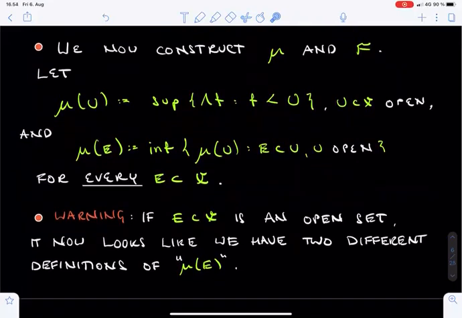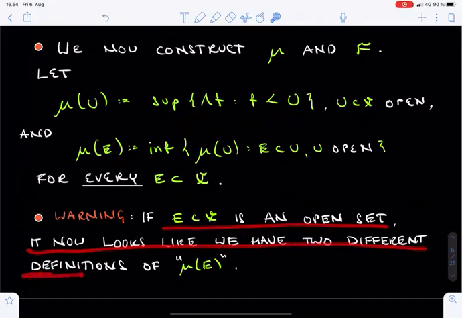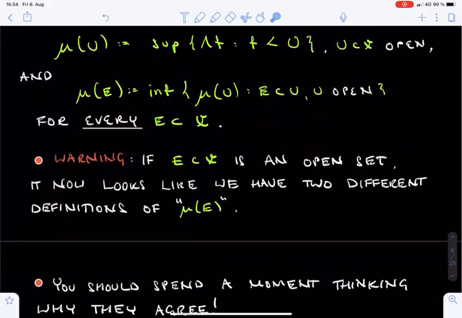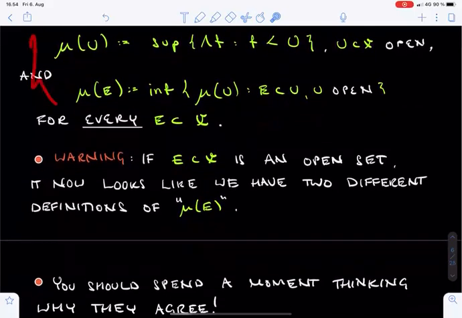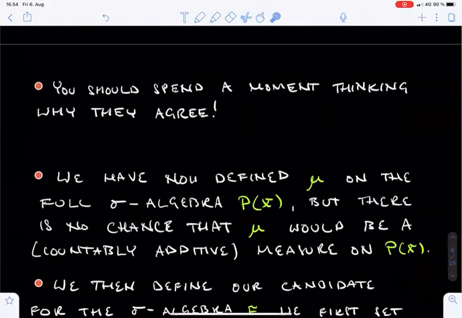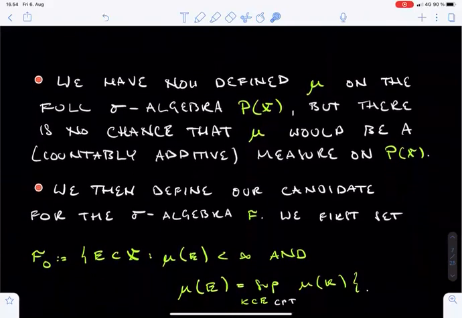We immediately have to consider a question of consistency. If E is an open set, it looks like we have two different definitions for μ(E). It is best if you just pause the video for a moment and think yourself why the definitions agree in this case. For this reason, it is safe to use the symbol μ in both definitions.